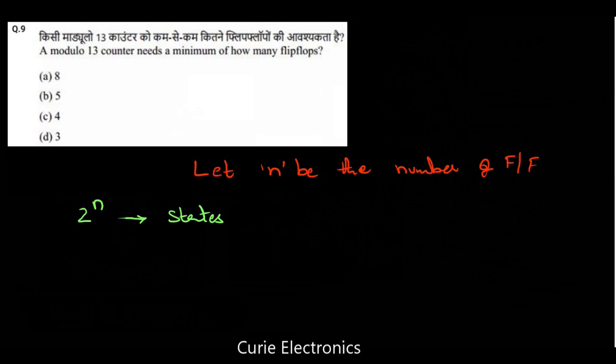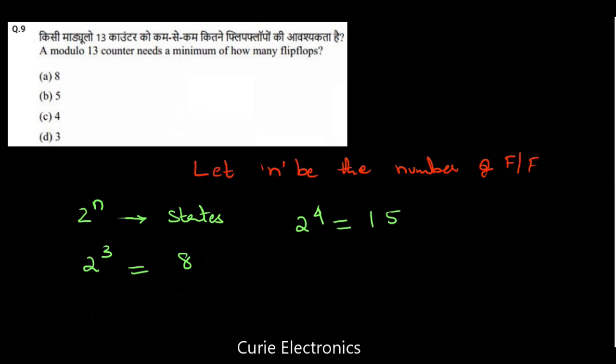So if we take 3 flip-flops, n equal to 3, we will have 8 states. So this can count up to 8 only. If you want the counter to count up to 13, then what do we need? We need 4 flip-flops, 2 to the power 4, so it can count up to 15 states.